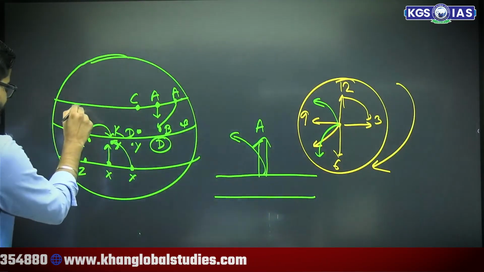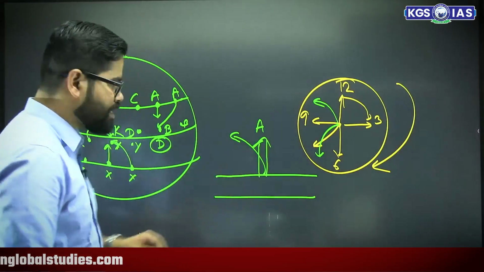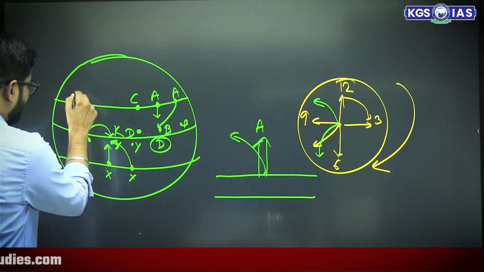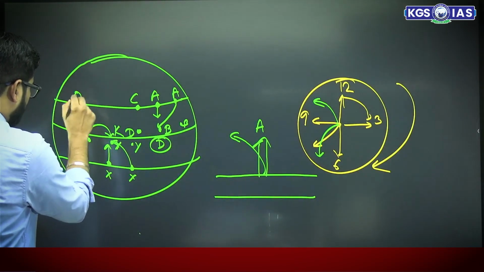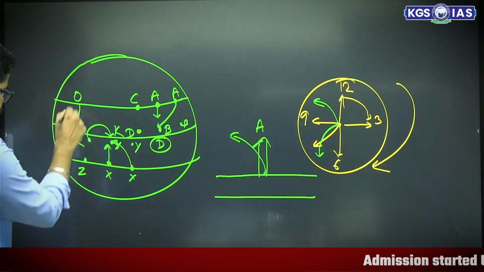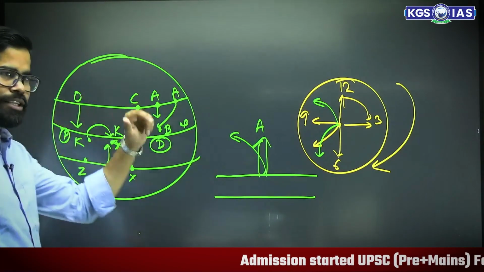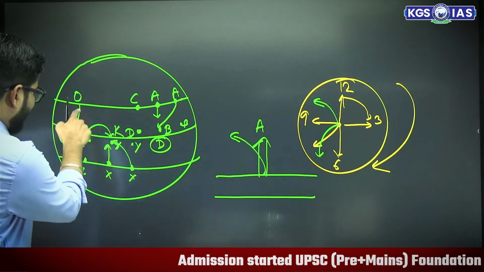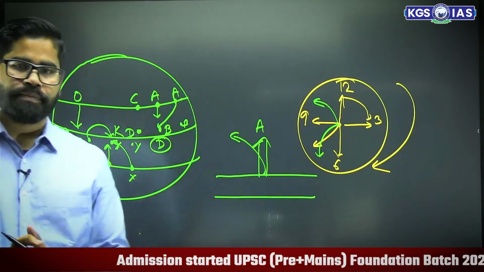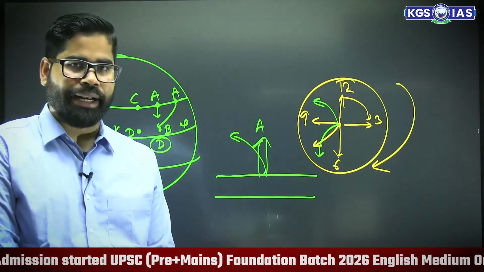If the wind is coming from point O to point P, and the earth is rotating, will the air reach here at point P?